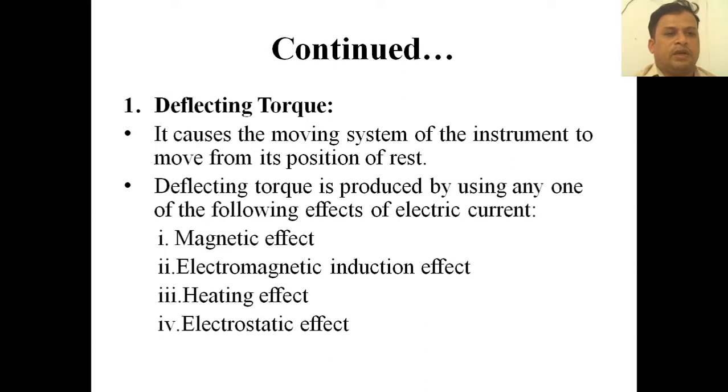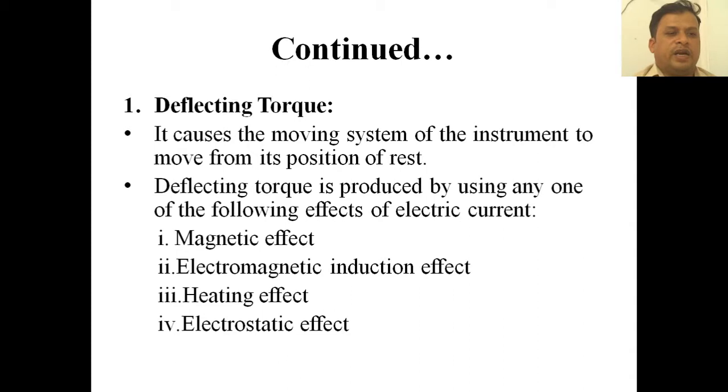Nothing but the pointer will be at zero position when a supply is not given to the particular setup. So at rest, the instrument's pointer is at its position of rest. The deflecting torque makes the pointer move from the position of rest. That is called the deflecting torque. Deflecting torque is necessary for a pointer to move from the position of rest.